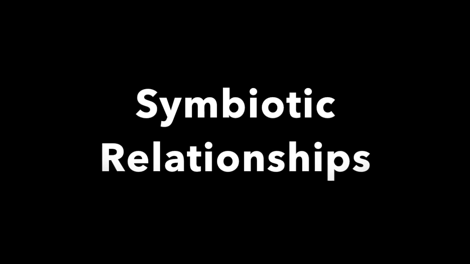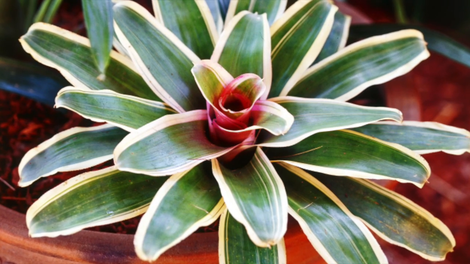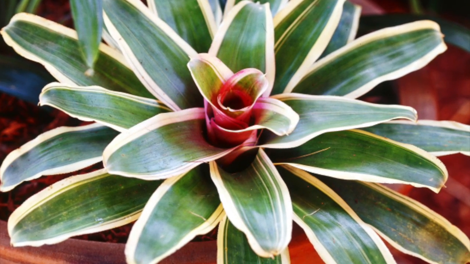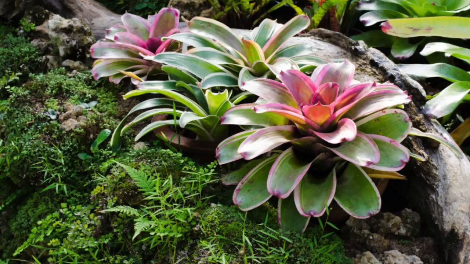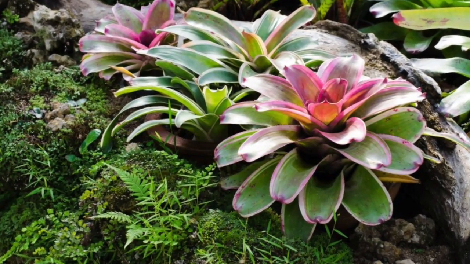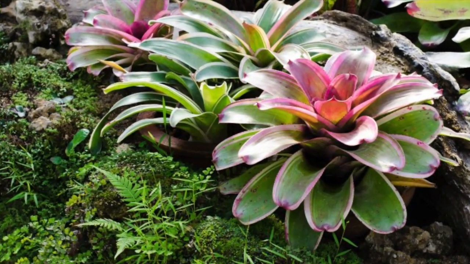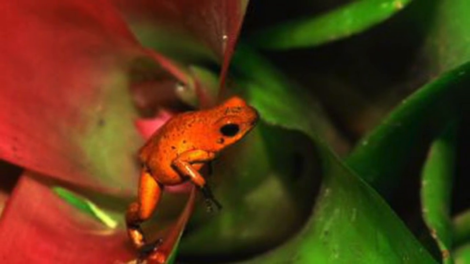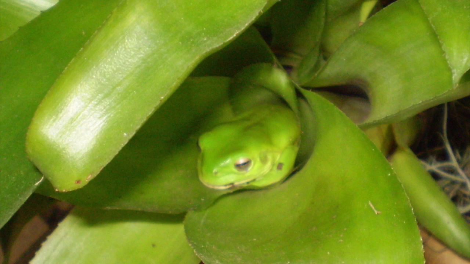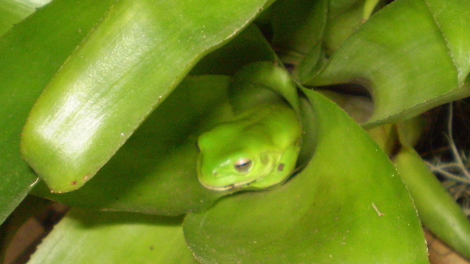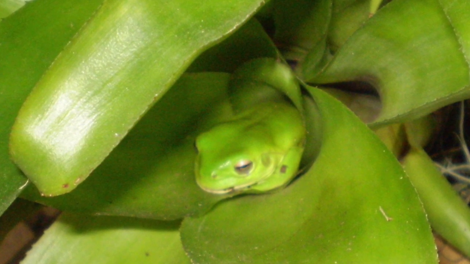Three symbiotic relationships in an ecosystem are commensalism, mutualism, and parasitism. An example of commensalism is bromeliads. Bromeliads are uncommon flowering plants that are found in the American subtropics and Africa. These plants are very fascinating to see and are home to many tree frogs living in the Amazon rainforest. The plant gives shelter and protection to the small frogs, while the plant itself is unaffected by them.